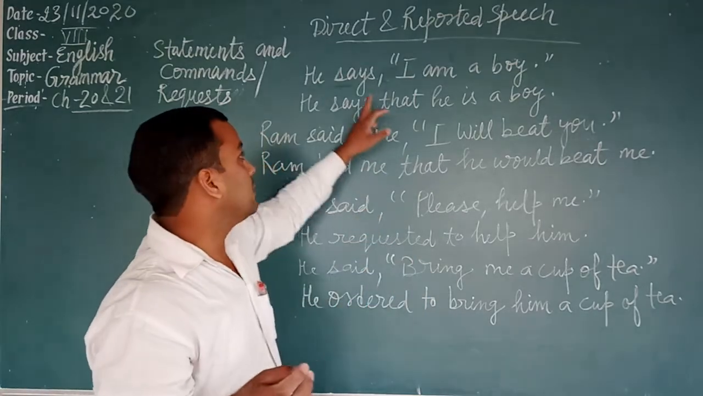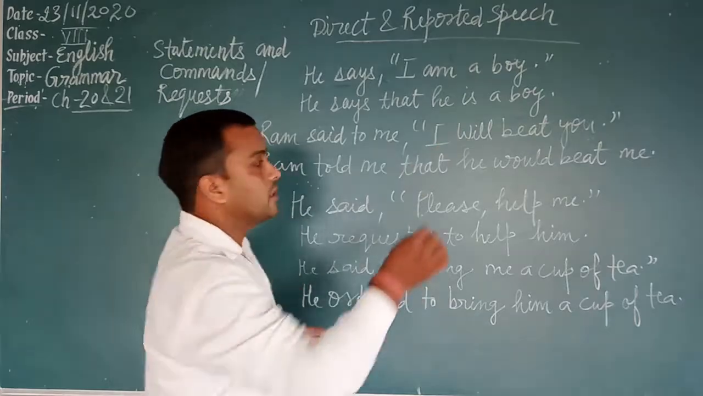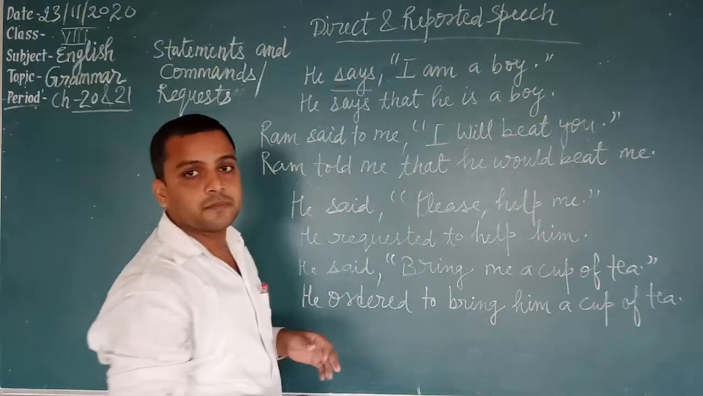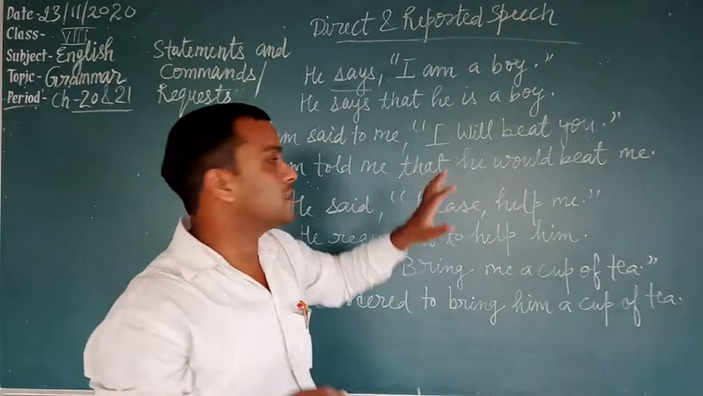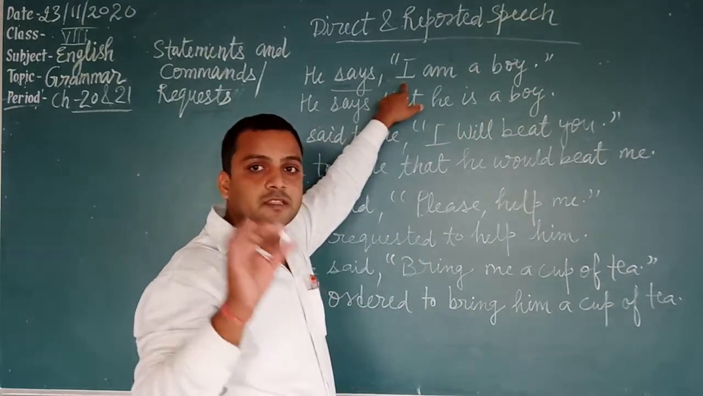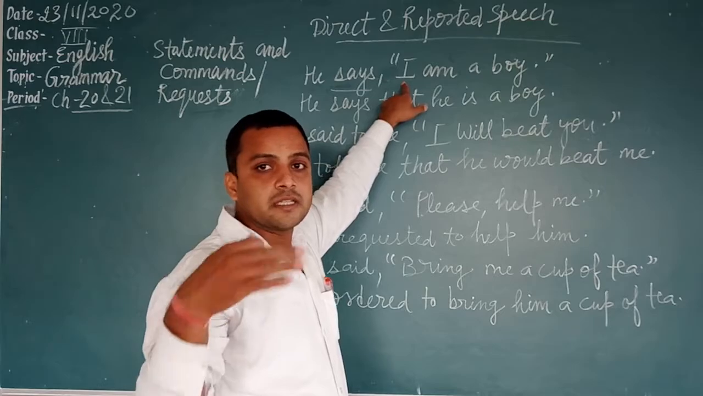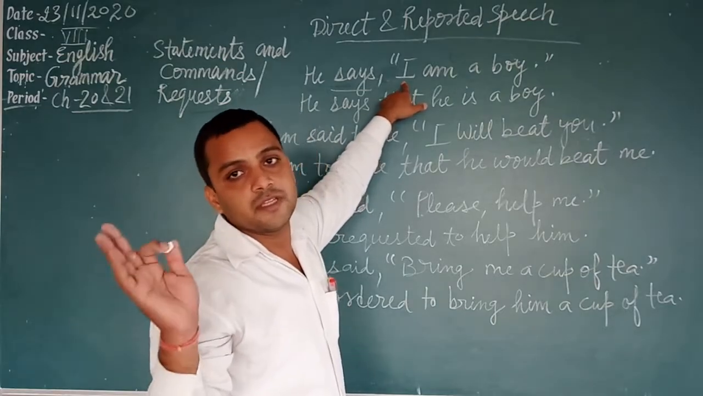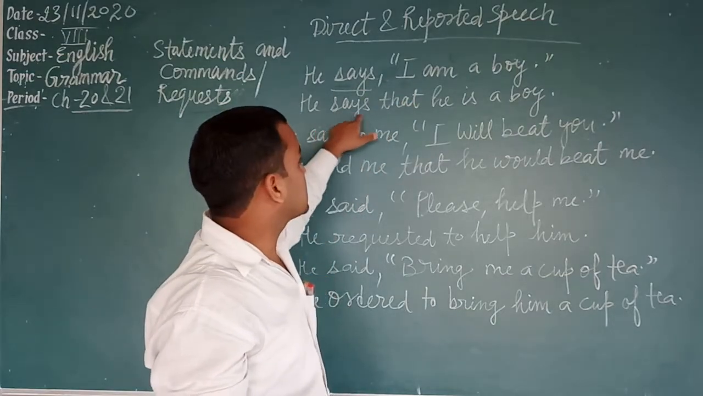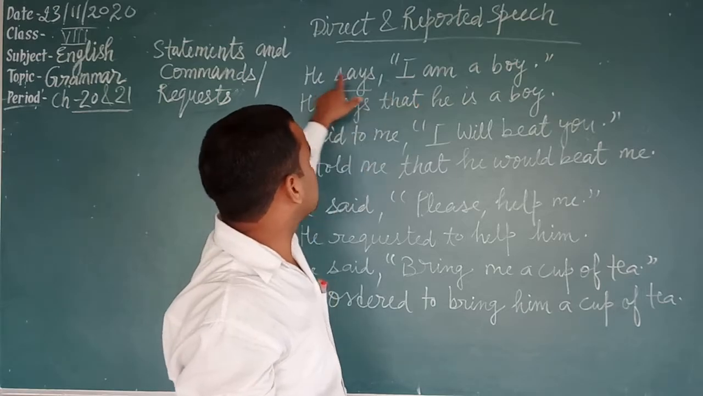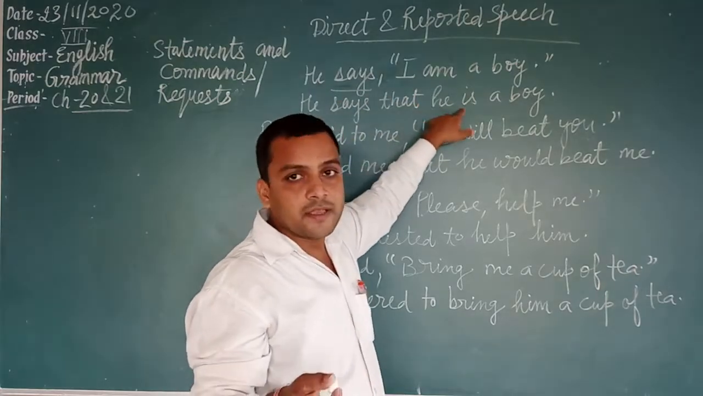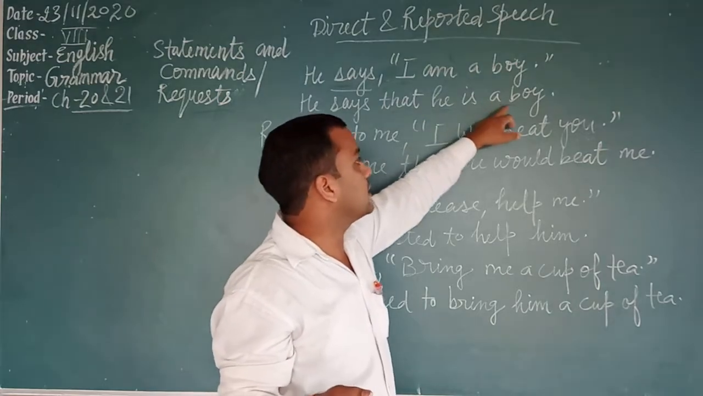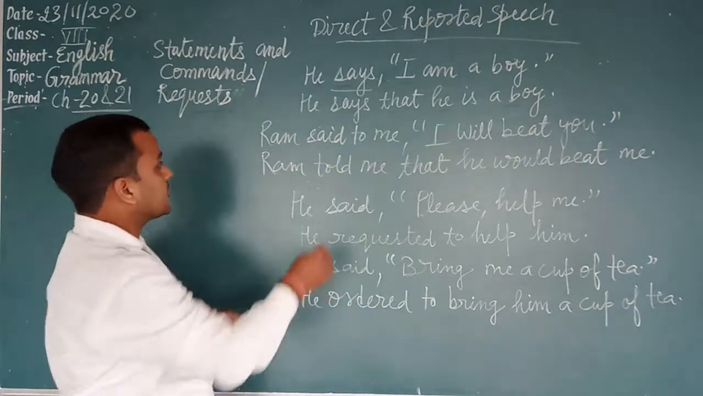Now see the example. This says, "I am a boy." The reporting verb is in simple present tense. That's why the tense of reported speech will never change, only the pronouns. If there is a pronoun of first or second person, then the pronoun will be changed. So he says that I will change according to he. Then there will be he is, according to subject he. Here "is" will be used. He is a boy.